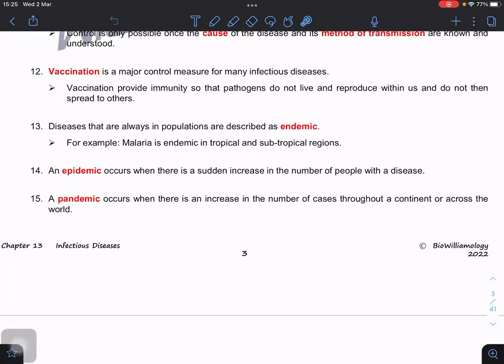Are you clear? It may be due to socioeconomic status, it may be due to a lot of factors. One example: malaria is endemic in tropical and subtropical regions. The reason is that malaria is spread by a vector called mosquitoes. You wouldn't find many mosquitoes in subtropical or even European countries, but in a tropical country, yes, there are a lot of mosquitoes. So this is the reason why malaria is only endemic, not pandemic.